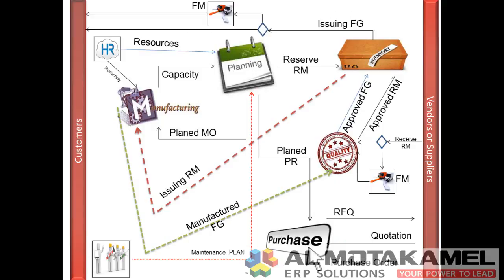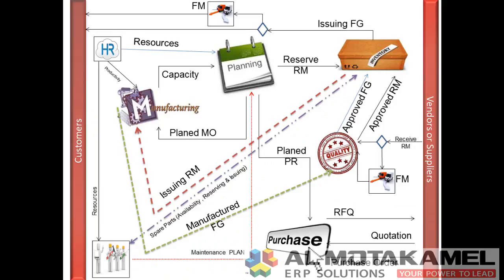Also, the Preventive Maintenance Module will work as a combination of a planning module and a production module. It will check the availability of the spare parts and human resources needed to fulfill the maintenance plan, and also send a purchase request to the Purchasing Module to process. The Preventive Maintenance Module will process the maintenance work orders and record every transaction regarding them.